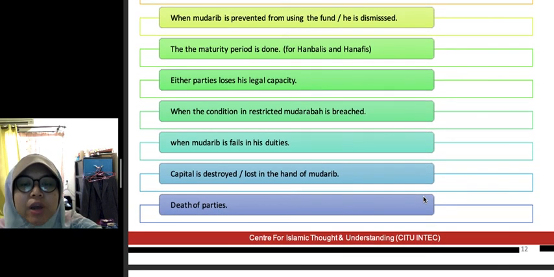Or the capital is destroyed, lost in the hand of the mudharib. Maksudnya, of course, the capital is used to fund the business, but at the end of the day, kita dah buat kan, we've tried our best, suddenly habis semua capital. And kena struck dengan tsunami ke, banjir besar ke, a fire that destroyed all the capital. Something that is not intended lah, bukan dibuat dengan niat dan tidak sengaja, ataupun hilang. And bila hilang dan sebagainya, of course the mudharib must be liable, tapi mudharabah contract tersebut terminated lah.